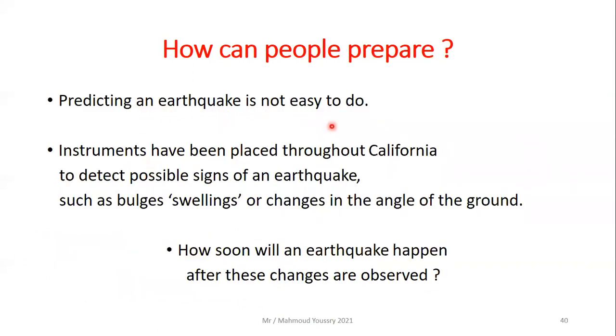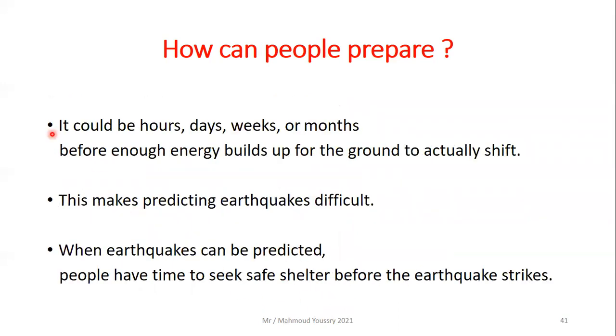Predicting an earthquake is not easy to do. Instruments have been placed throughout California to detect possible signs of an earthquake, such as bulges or swellings in the ground or changes in the angle of the ground itself. But how soon will an earthquake happen after these changes are observed? Actually, it could be hours, days, weeks, or months before enough energy builds up for the ground to actually shift. This makes predicting earthquakes difficult.